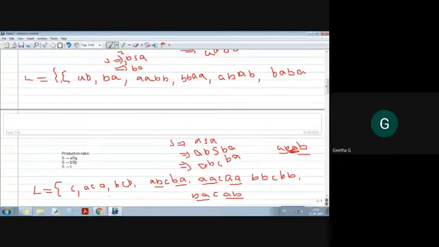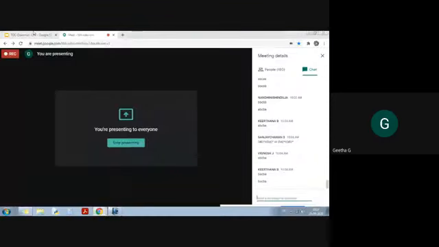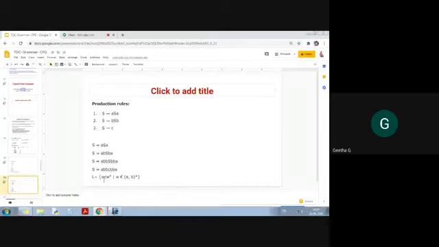So the language generated by the grammar is, see here, W C W^R, where R is a superscript, and W belongs to {A, B}*.